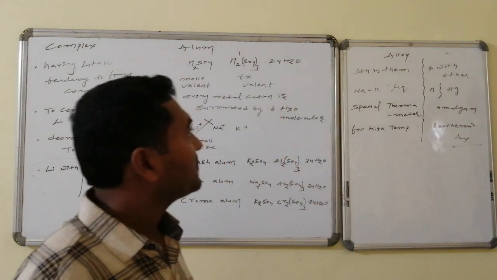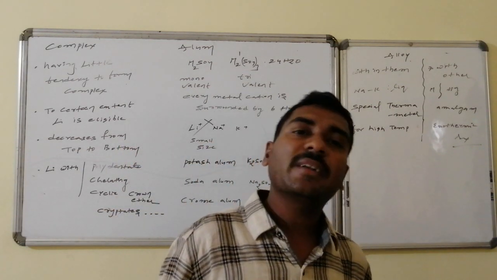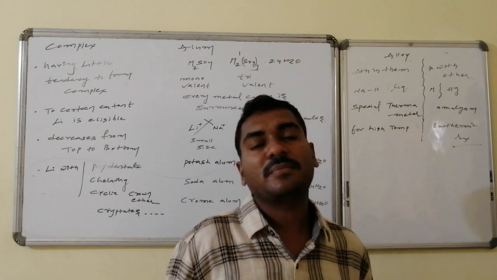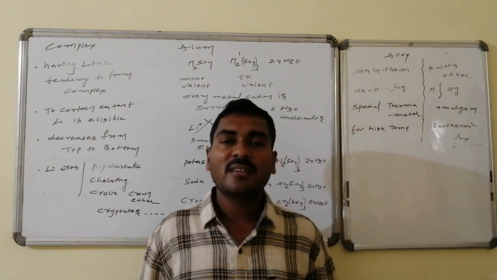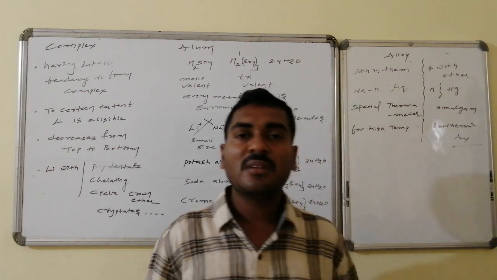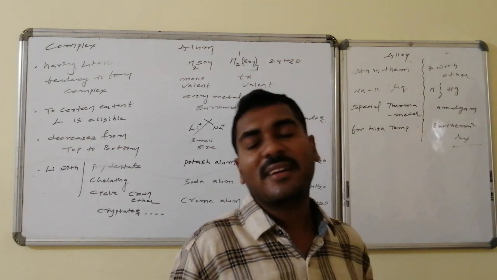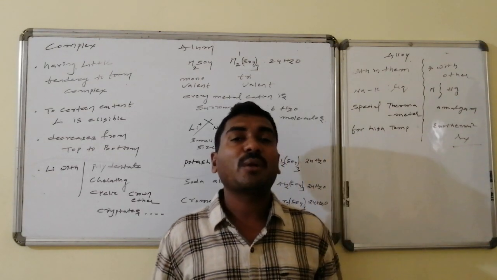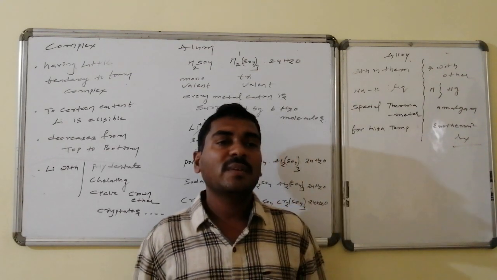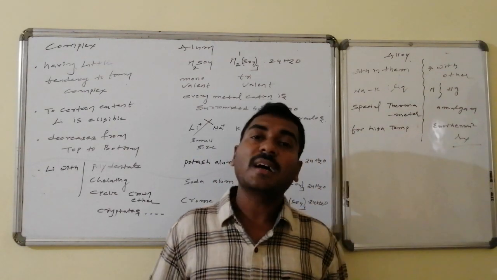Now alloys. Metal combinations, and metals with non-metals, lead to the formation of alloys. An alkali metal combined with another alkali metal, or with some other metals, also leads to the formation of alloys. Every alkali metal readily combines with mercury. As a result, amalgam formation occurs. Anything dissolved in mercury is said to be an amalgam, and the amalgamation process is exothermic. This belongs to the category of metal with another metal.